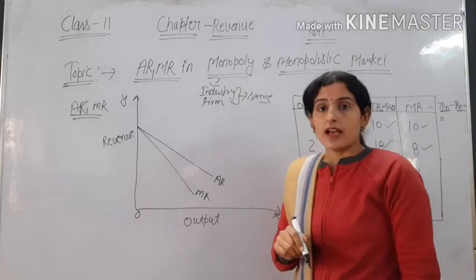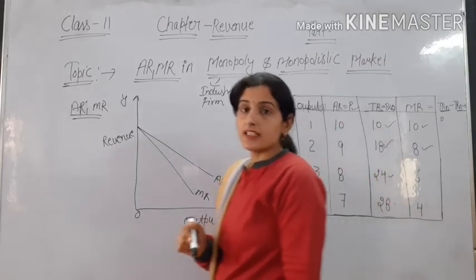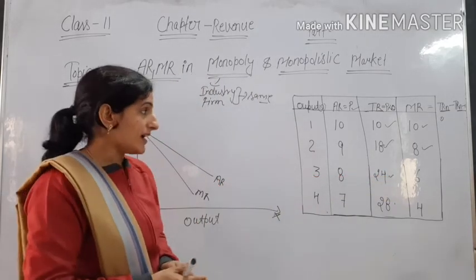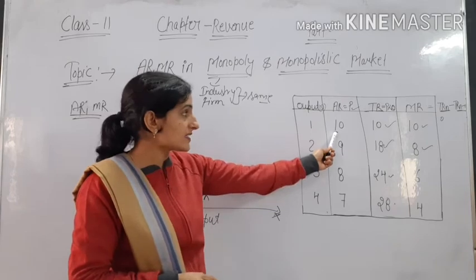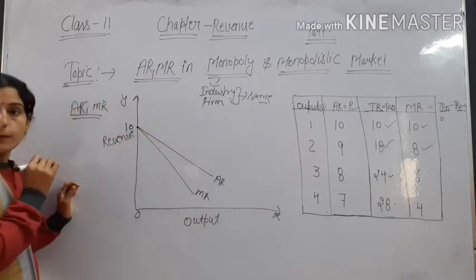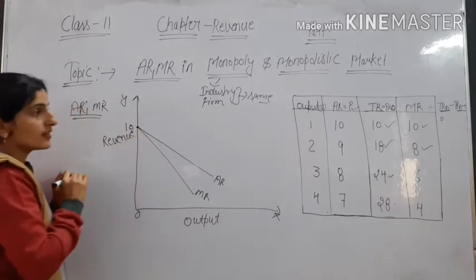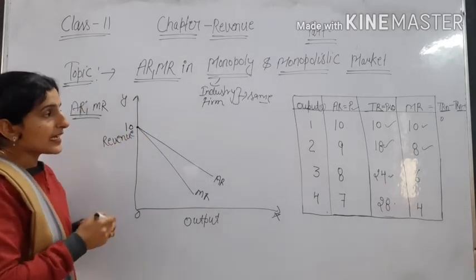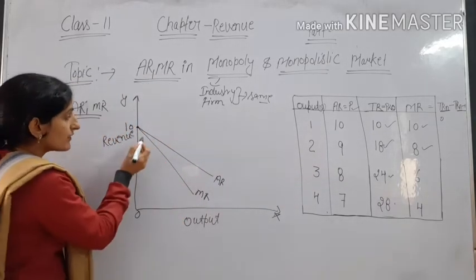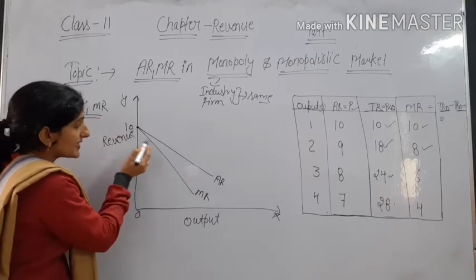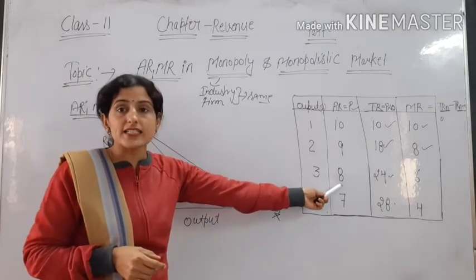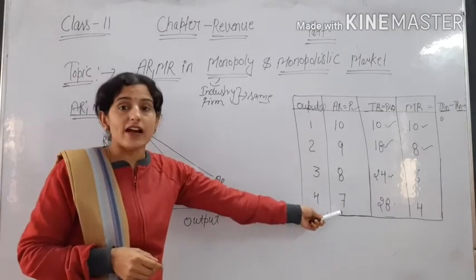The AR curve is downward sloping, because AR is decreasing. And you can see in the table MR is also decreasing. But you can also see that when AR is 10, MR is also 10, so both start from the same point. But next, when AR is 9, MR is 8. When AR is 8, MR is 6, and when AR is 7, MR is 4.